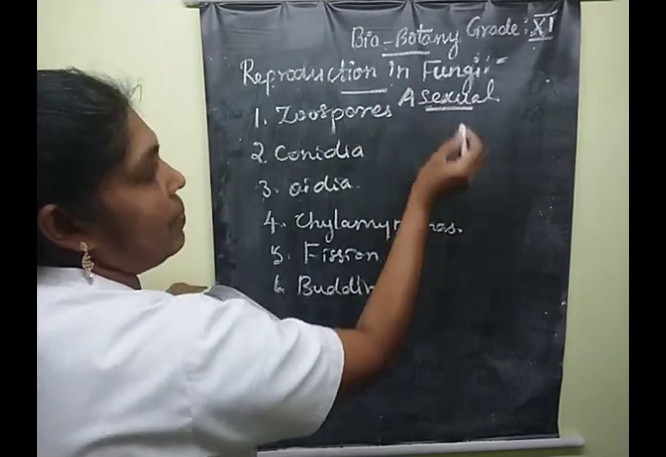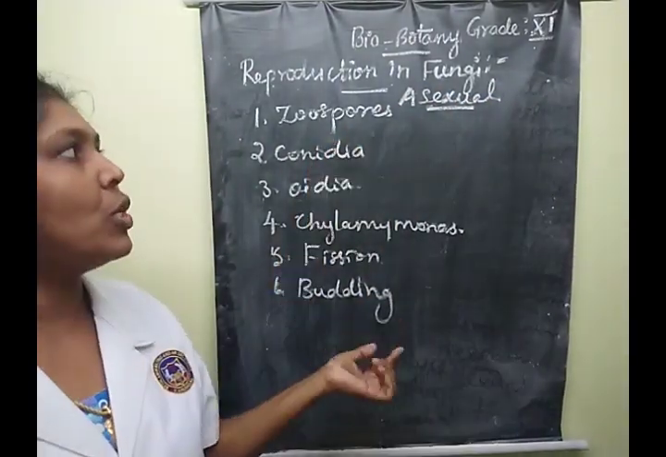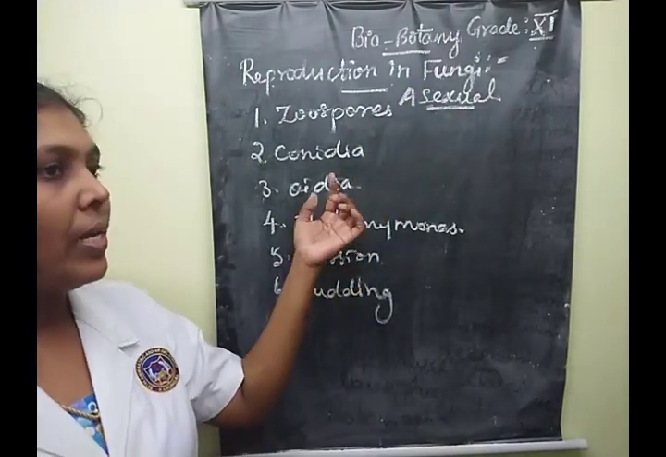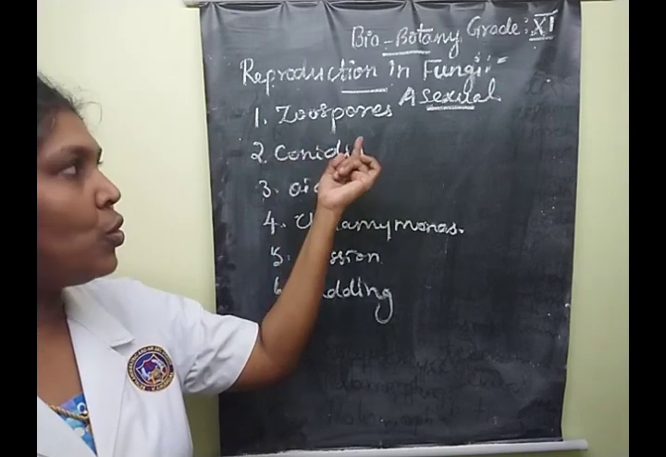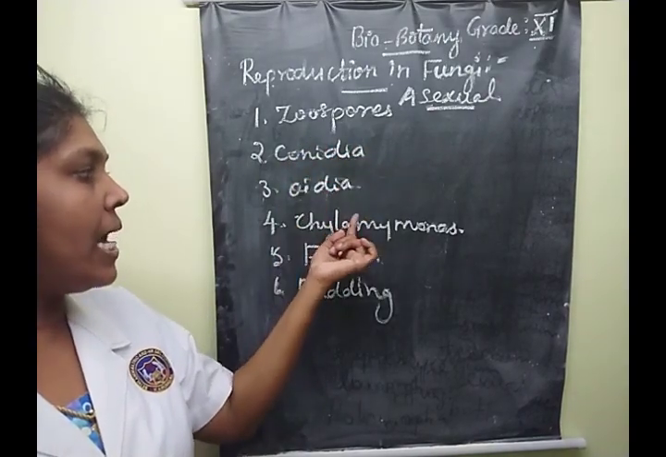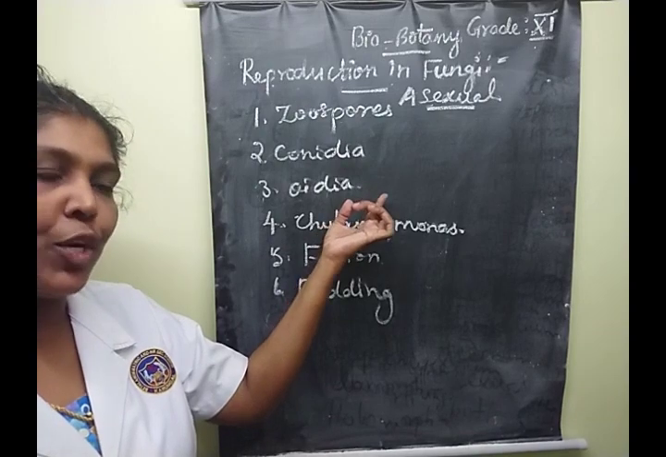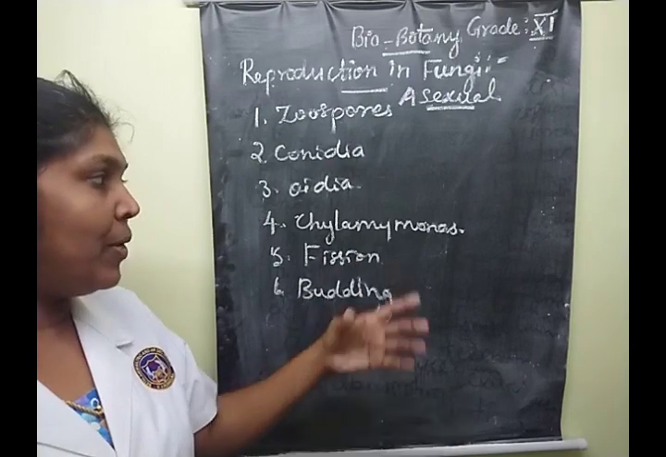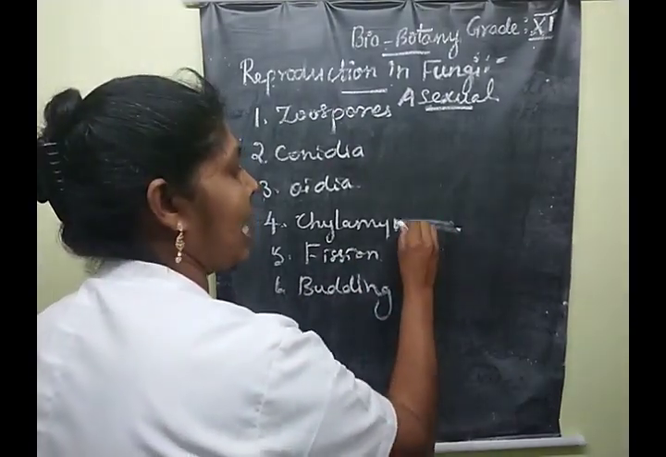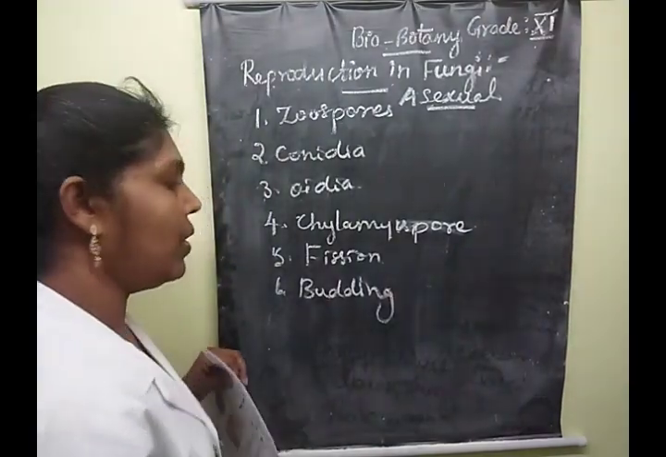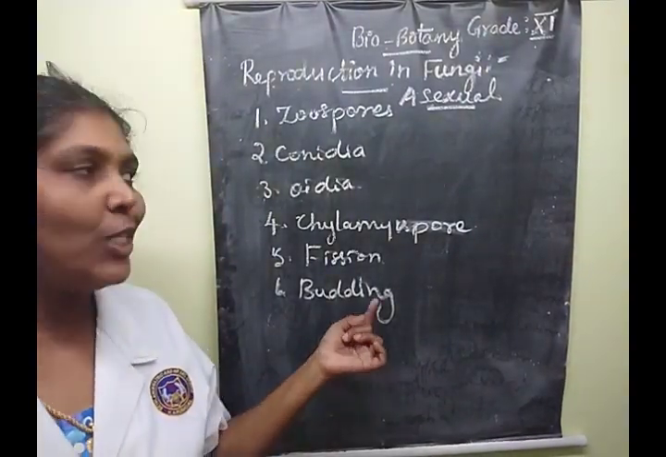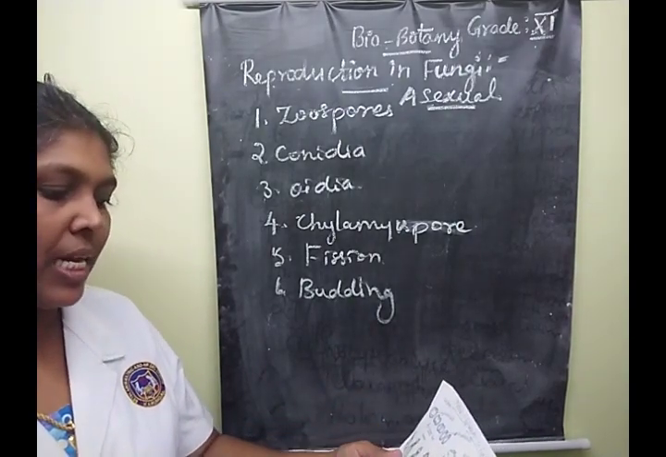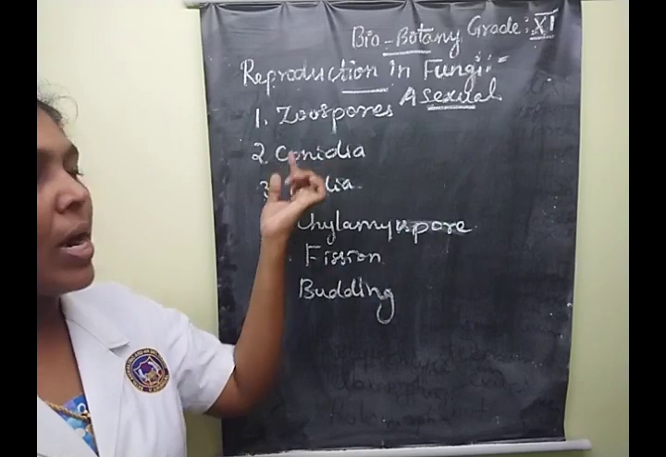What are the methods that come under the asexual method of reproduction in fungi? So all of you please try, children. Zoospores, conidia, oidia or thallospore or arthrospore, chlamydospore, fission and budding. Clear? So these are some types of asexual method of reproduction. Understood? Let us learn one by one.